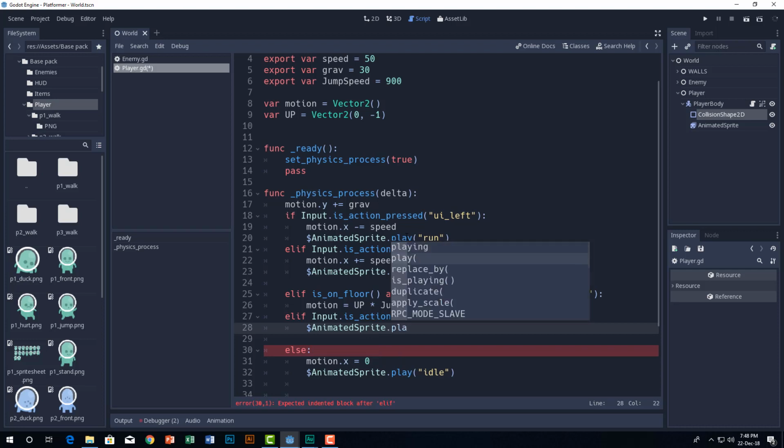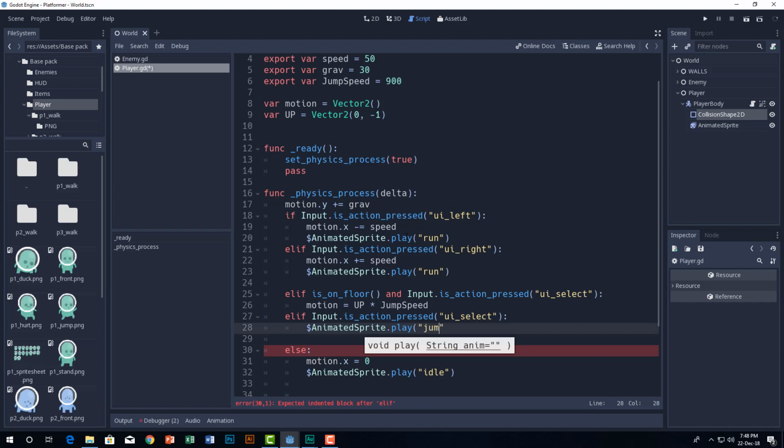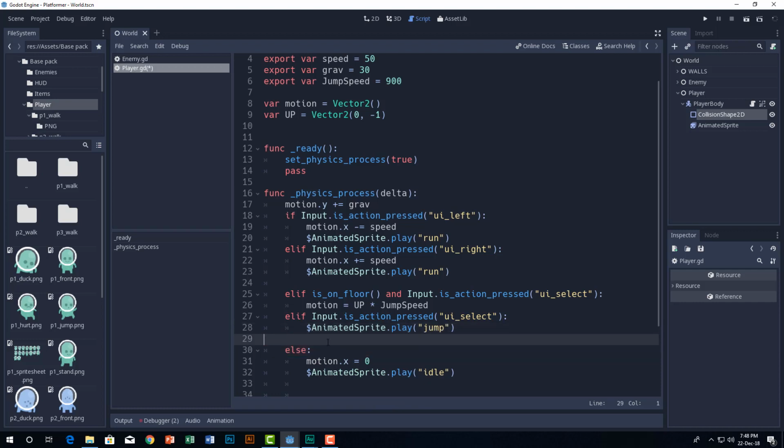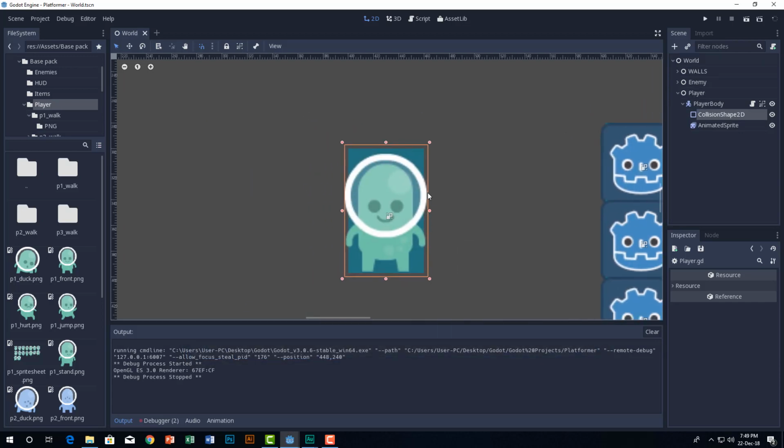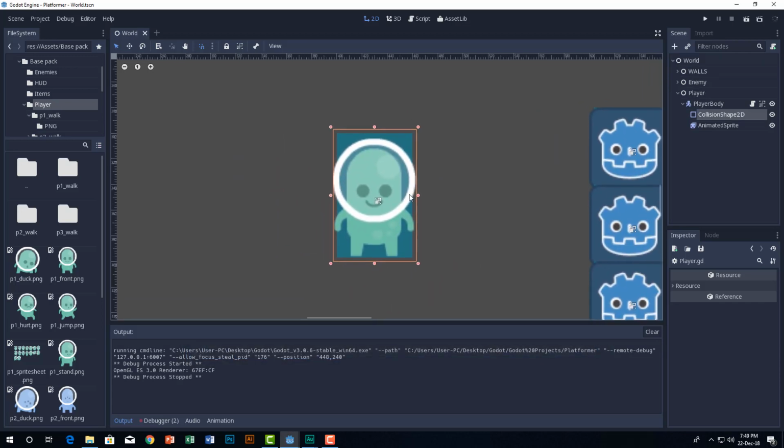Now we want a jump animation. So say animated sprite dot play jump. Okay. So save that. Go to reading mode. Go play. And the first thing you notice is that this thing goes only right. The jump function works right, but the thing is,